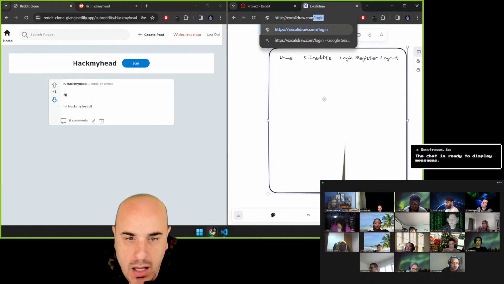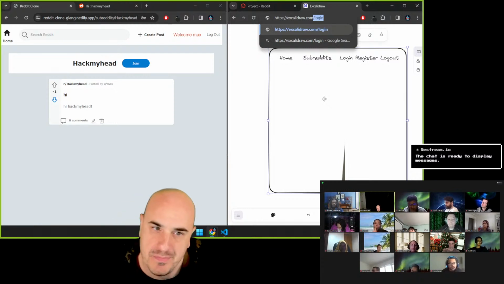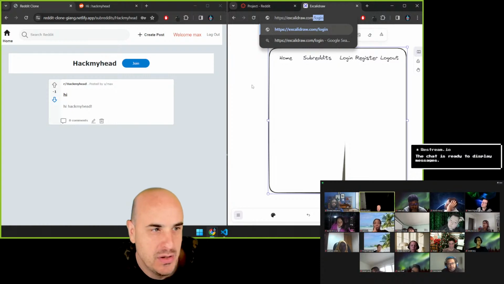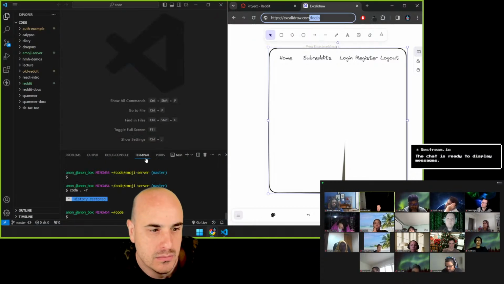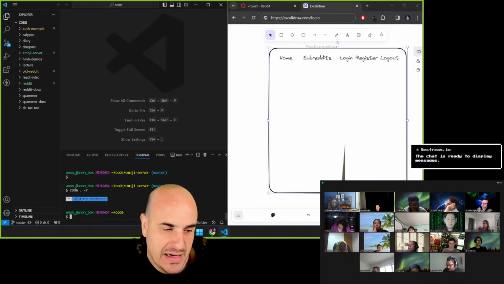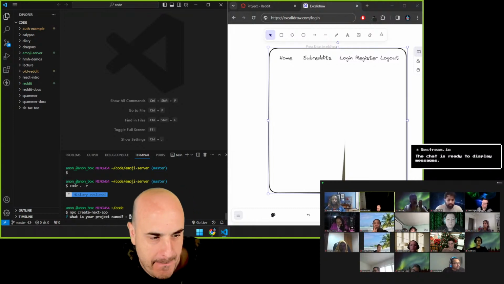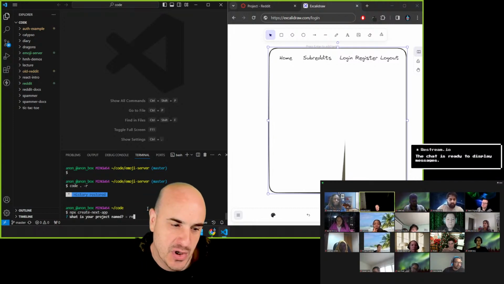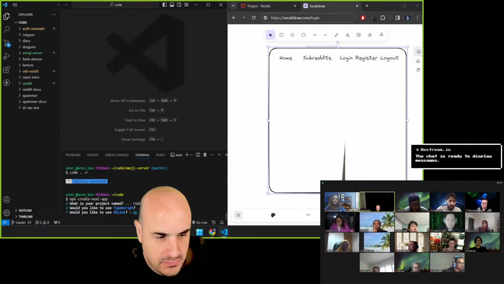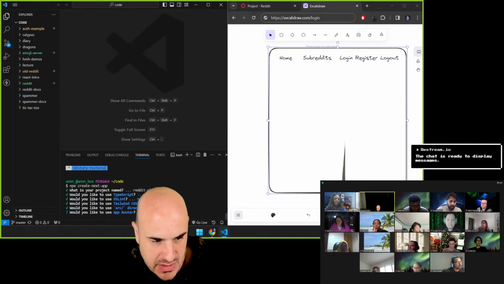But this is going to be routing, but not API routing like we learned. It's going to be routing on the front end, right? On the client side routing. So let's go ahead and bootstrap a new Next.js project. So npx create-next-app. I'm going to call this Reddit clone. I'm going to use the defaults we've always been using.